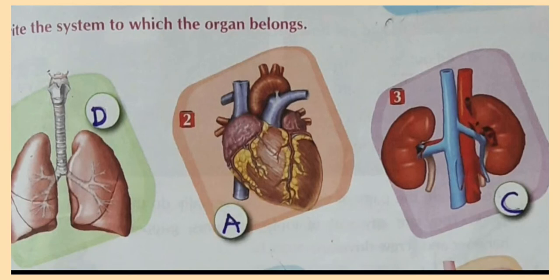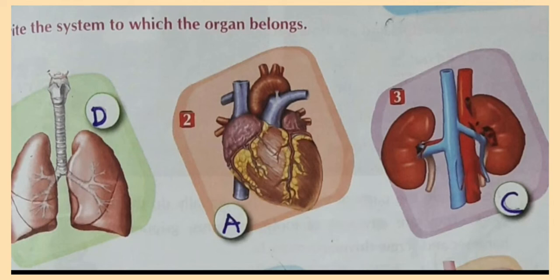Here you have to write only the name of the system, actually, in the GK portion. The organs are seen in the pictures and you just have to write the name of the system. But I will tell you some functions of the systems and which organs are related to them. Just for your information, it will not be asked in the exam.